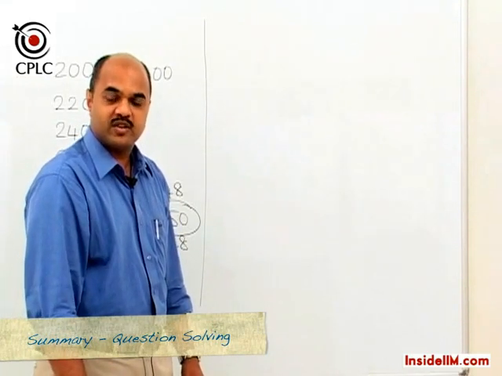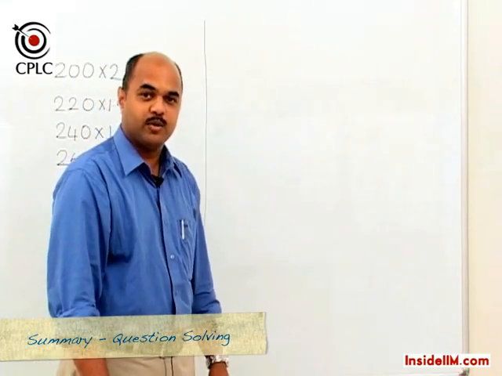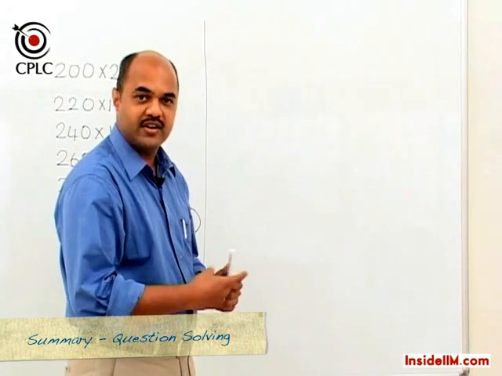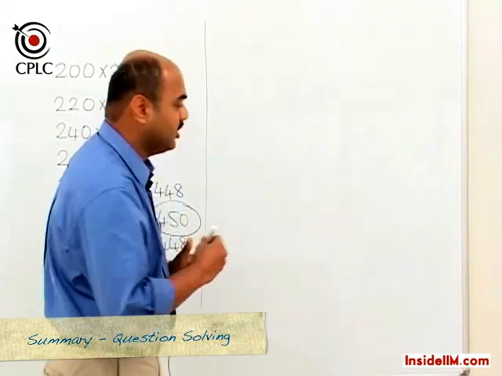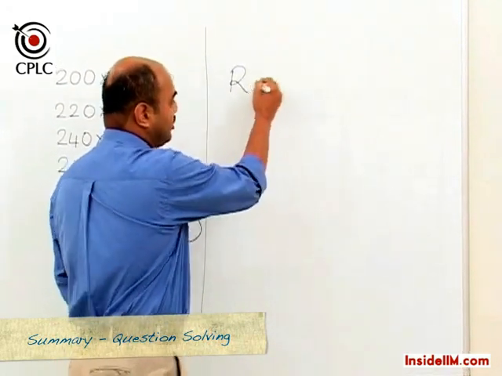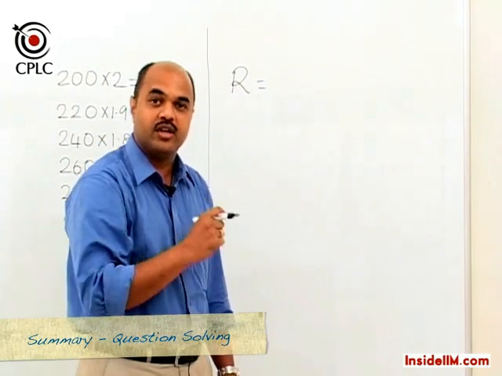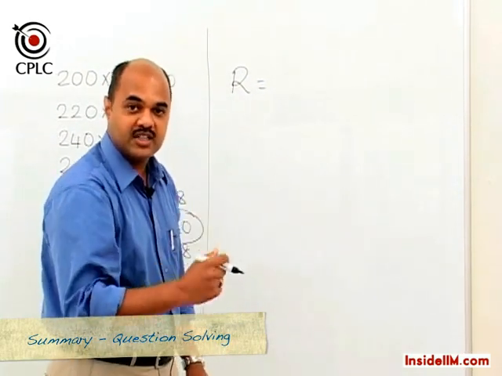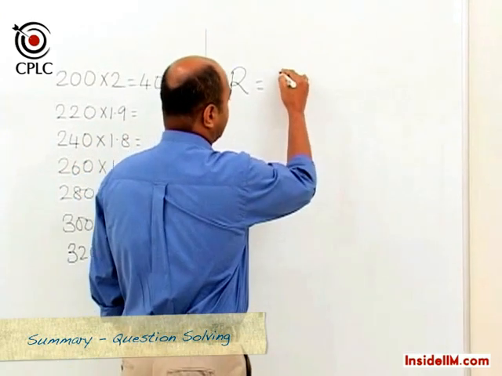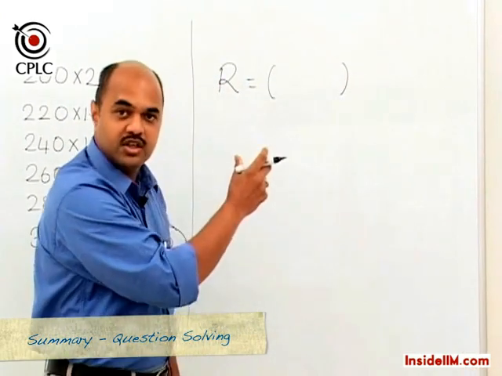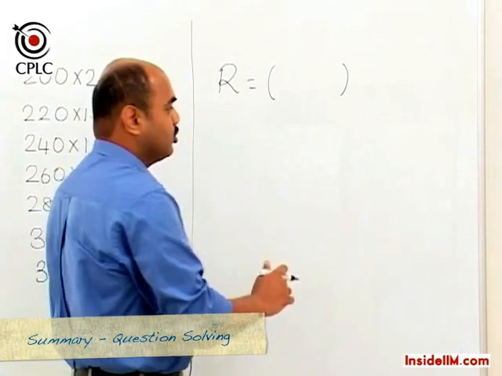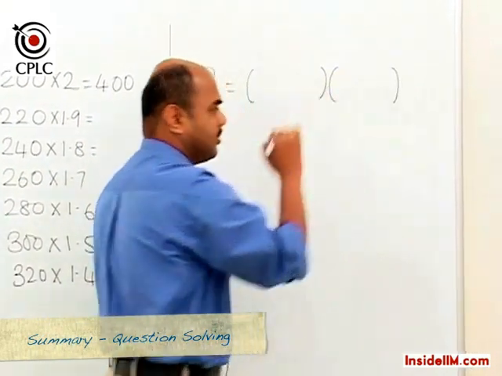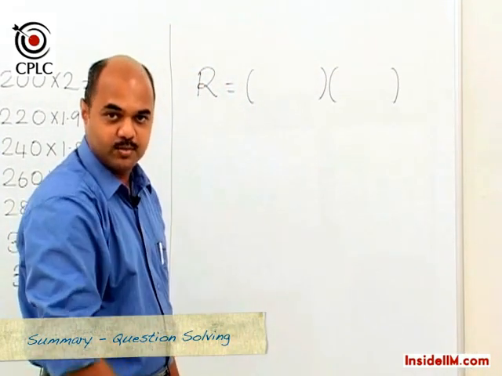Before we use our method of derivatives to solve this particular problem, we need to actually first generate the function for revenue. Now this function for revenue is going to be dependent on the number of samosas and the price per samosa. So let's say revenue is equal to a certain bracket which will indicate the number of samosas multiplied by another bracket which will indicate the price per samosa.